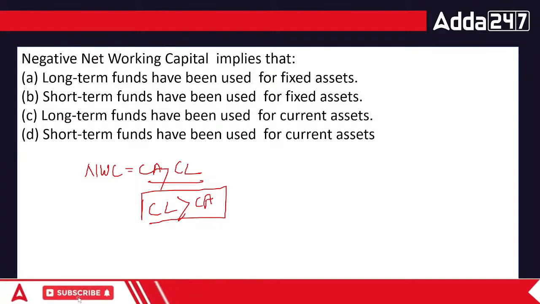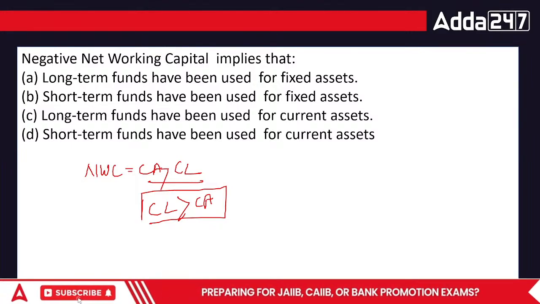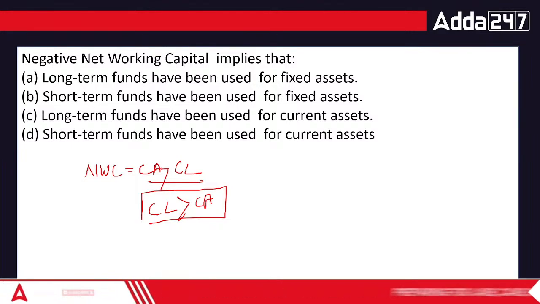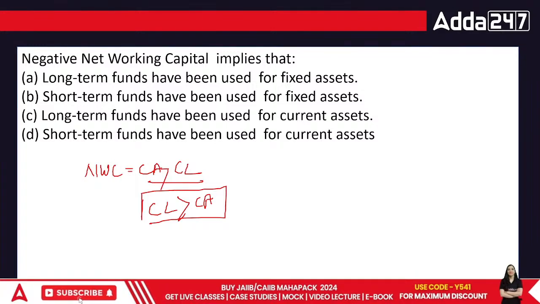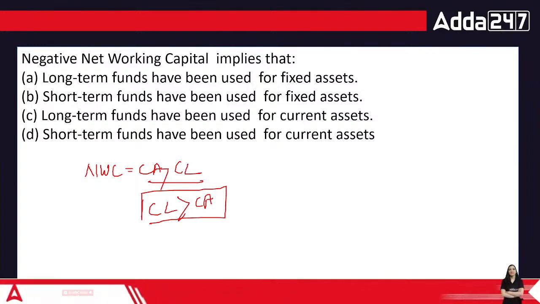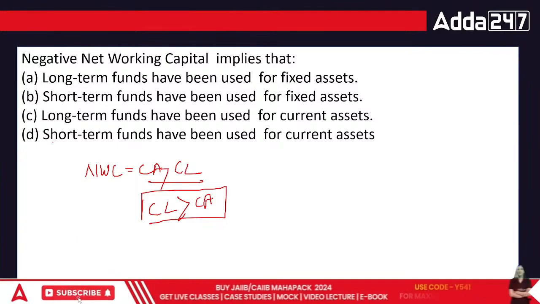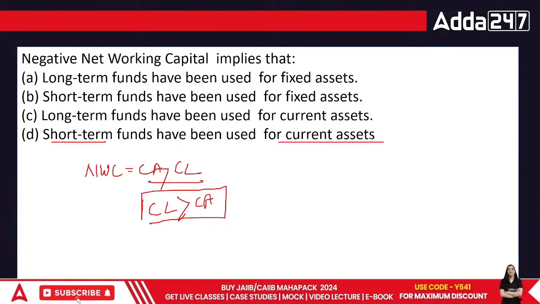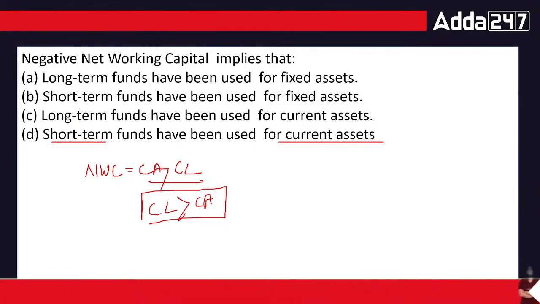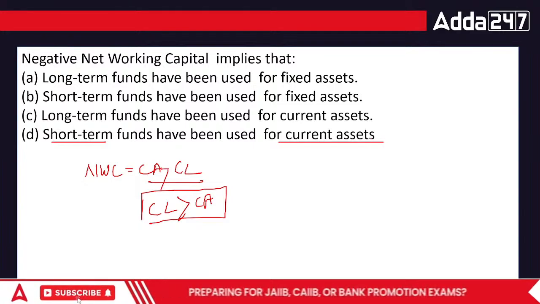So there are no points regarding long-term funds in the net working capital. Working capital is for short-term. So in this case, the correct answer should be short-term funds used for the current assets, or short-term funds to be used for the fixed assets.